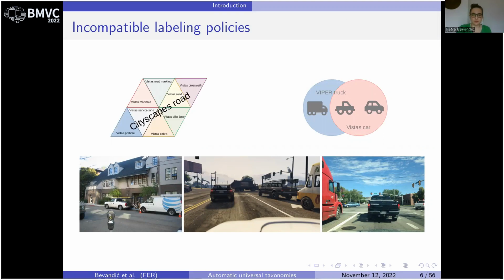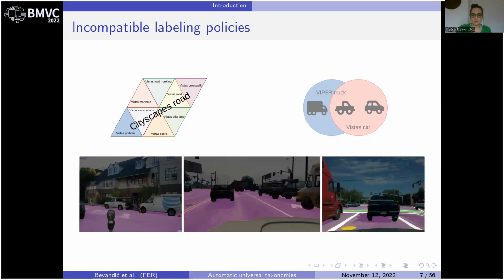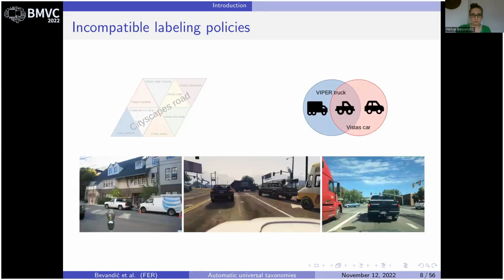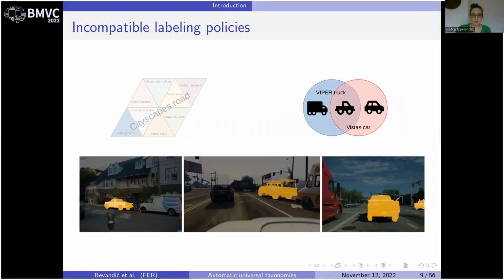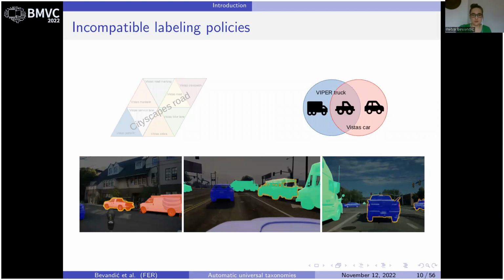Discrepant granularities occur when a single class from one dataset corresponds to multiple classes from another dataset. Below, we see that 8020K and Viper group all driving surfaces into a single class called road, while Vistas divides them into separate classes such as road proper, road marking, road crossing, and so on. Overlapping labels occur when a visual concept gets inconsistently grouped across datasets. Below, we see an example of pickups that get labeled as vans, trucks, or cars, depending on the dataset.